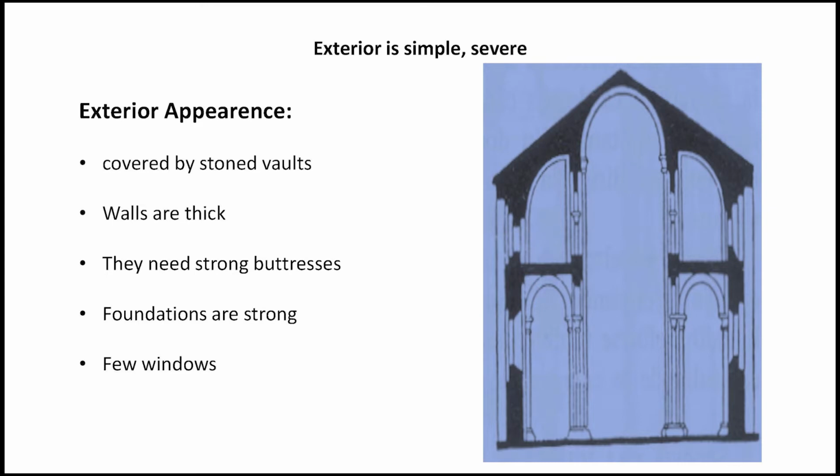The main identifying characteristics of a Romanesque building from the exterior are that most of them are covered by stone walls. The walls were thick. Then they needed strong buttresses, or the thickening of walls, to support the weight of the walls. The foundations are strong, and there are very few fenestrations or windows, making the building like a fortress.